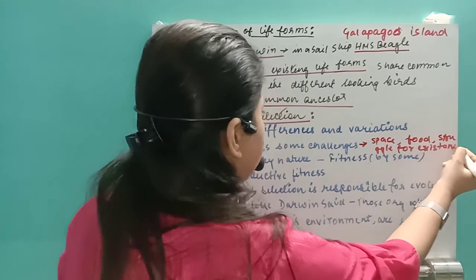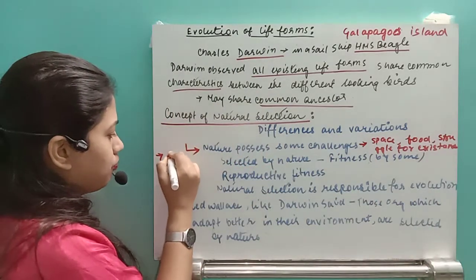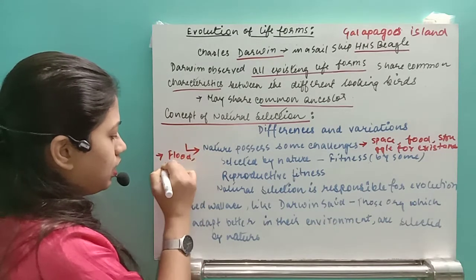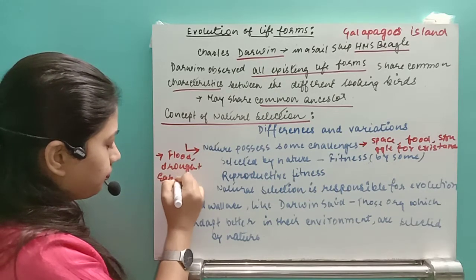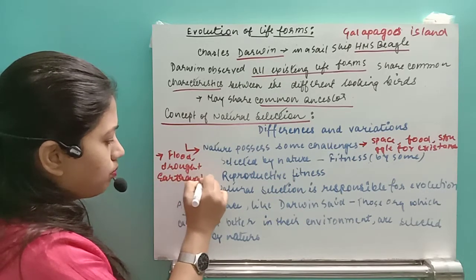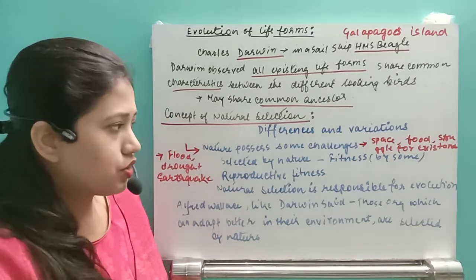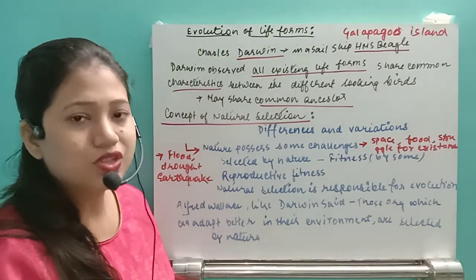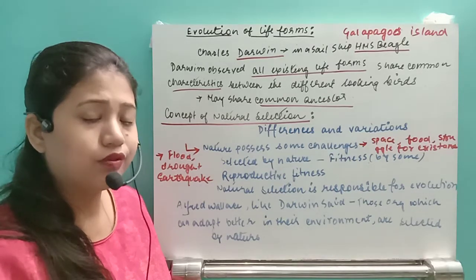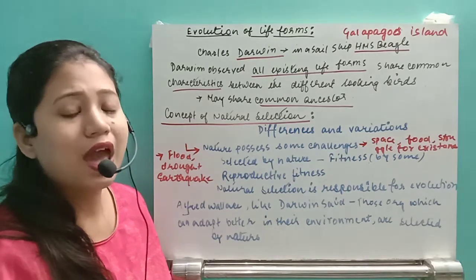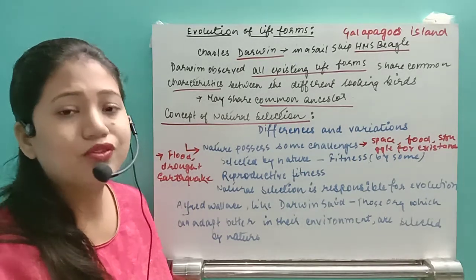Then after that they will also have some other problems like flood, then drought, or earthquake. So this type of natural calamities can also come and had come. So because of the space, food, scarcity of all those available resources for a living organism to survive, they had to face a number of challenges, and because of those challenges they have to diversify.